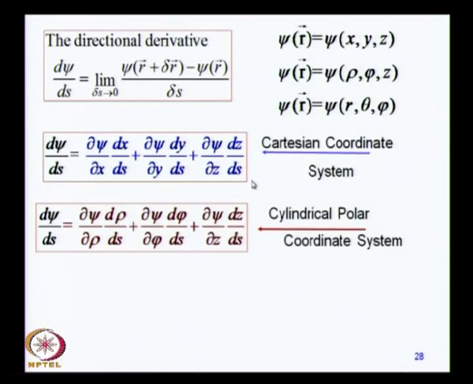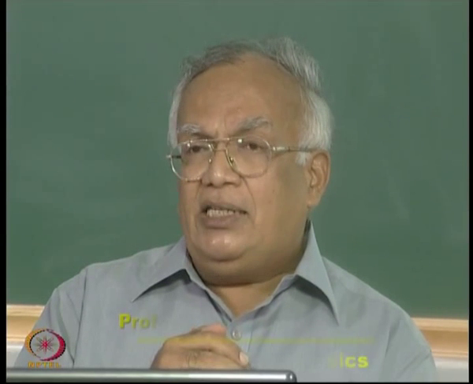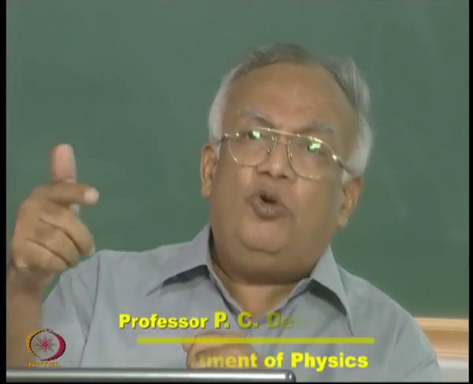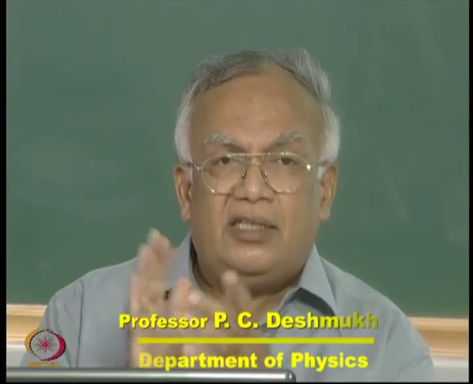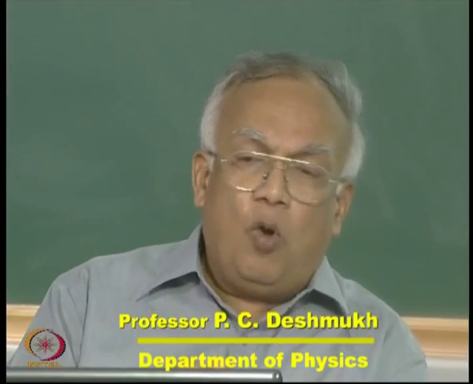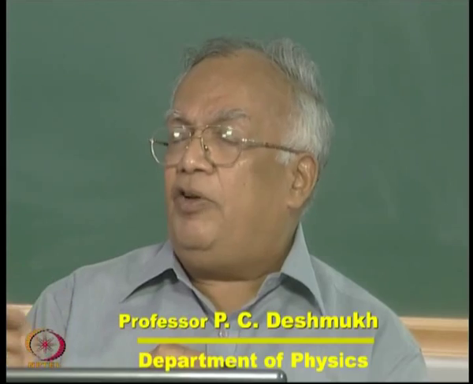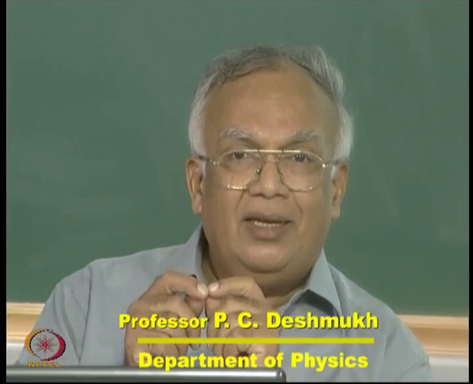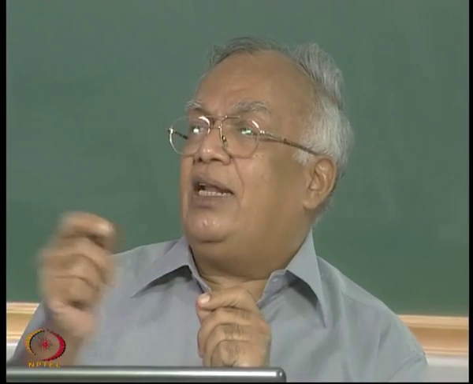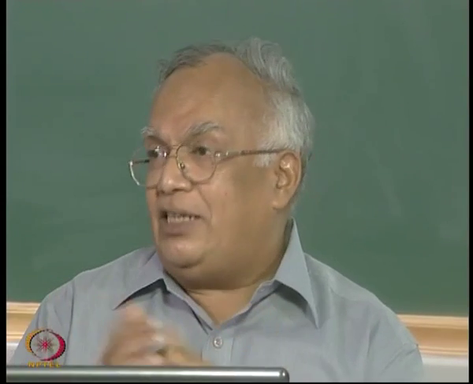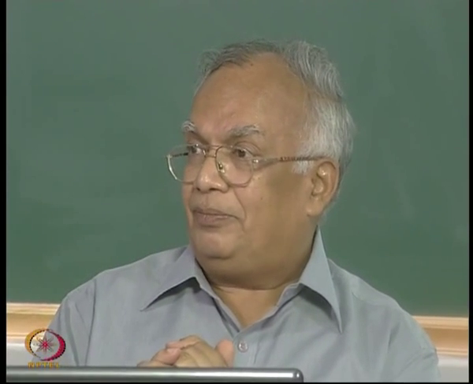Now, you do not have to mug up these relations because they are so easily obtainable from first principles. If you just keep track of the chain rule, what depends on what, what is changing with respect to what, why it is changing, and take all the causes which contribute to that change. The change we are looking at is the change in the value of psi. What is contributing to this change is that you measure the value of psi at one point and compare it with the value of psi at another point, and when you go from one point to the other, what is it that changes? x, y, z changes, or r, theta, phi changes, or rho, phi, z changes, it depends on what coordinate system you are using.